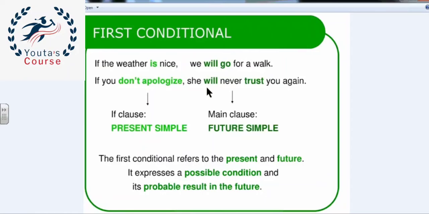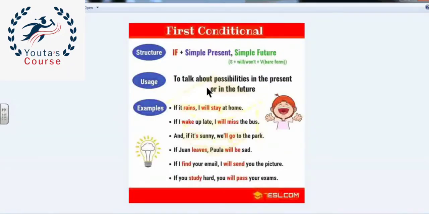Let's look at other examples here. If it rains, comma, I will stay at home. If I wake up late, comma, I will miss the bus. And if it's sunny, comma, we will go to the park. Okay.